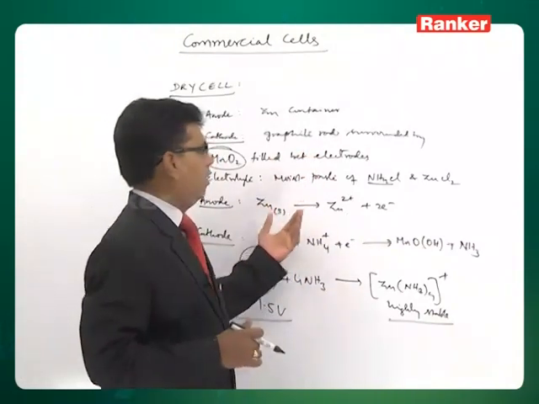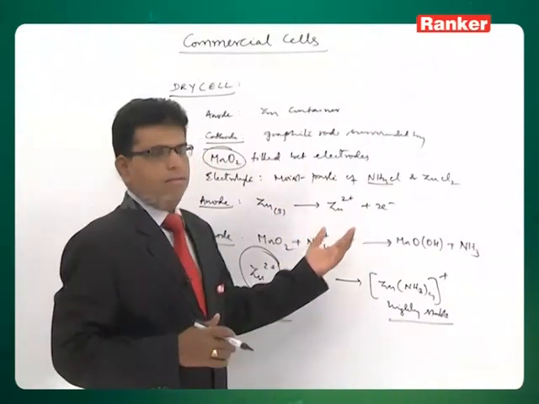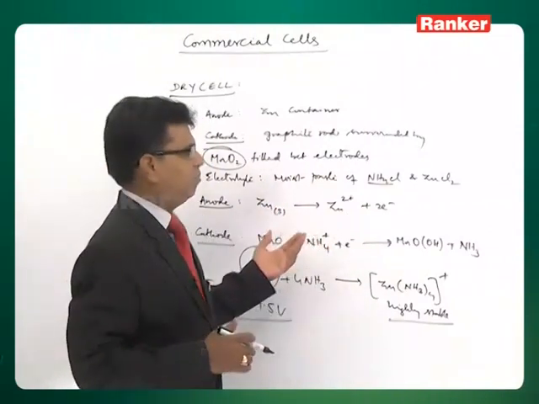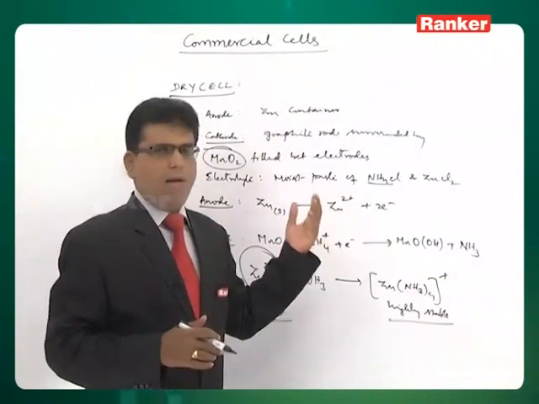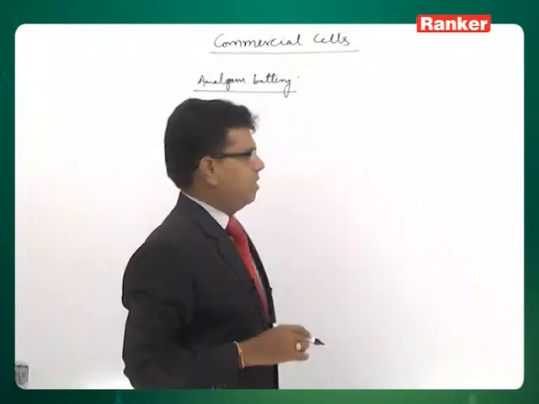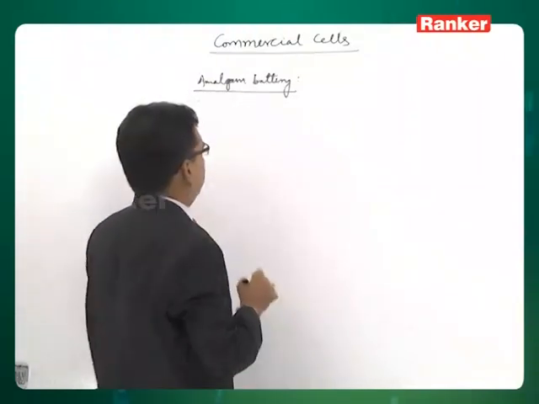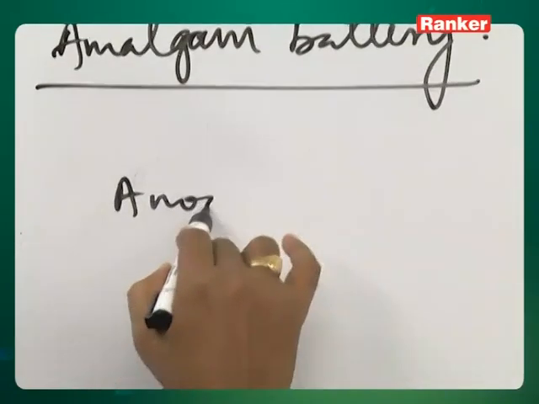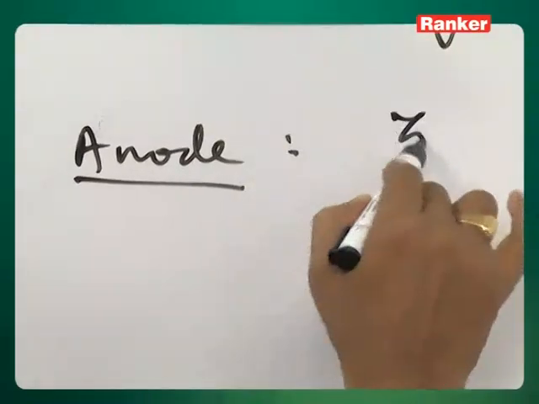Now, let us see the other type of cell, that is the zinc mercury, zinc amalgam battery. Let us see the amalgam battery. The next is the amalgam battery. In the amalgam battery, the anode is zinc amalgam.